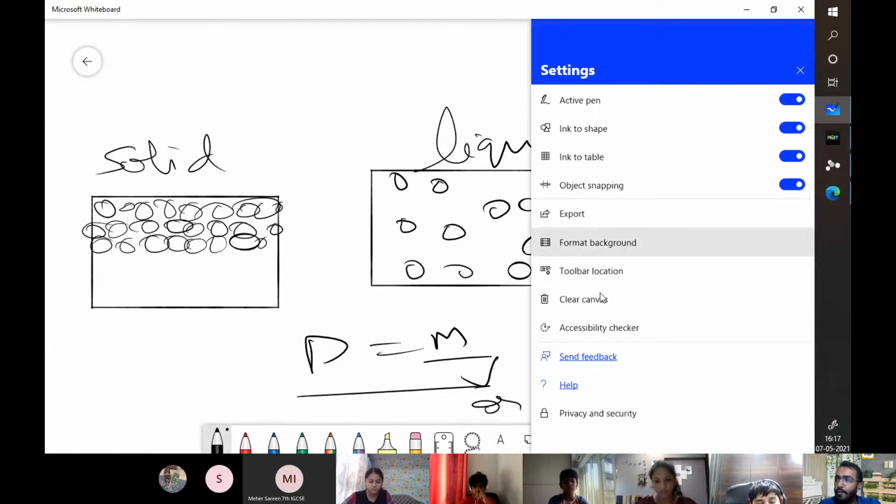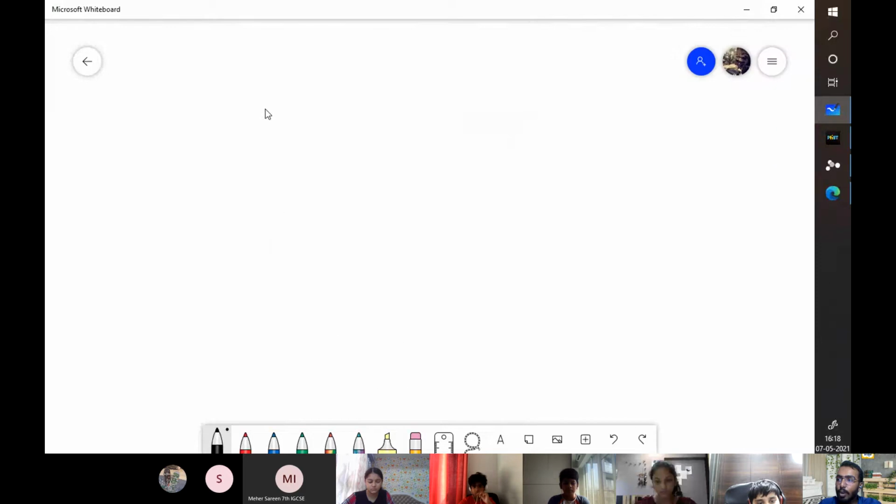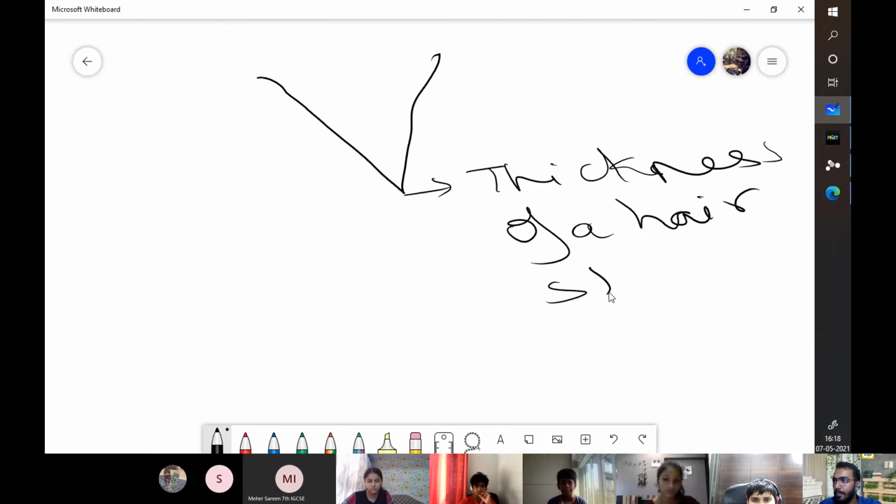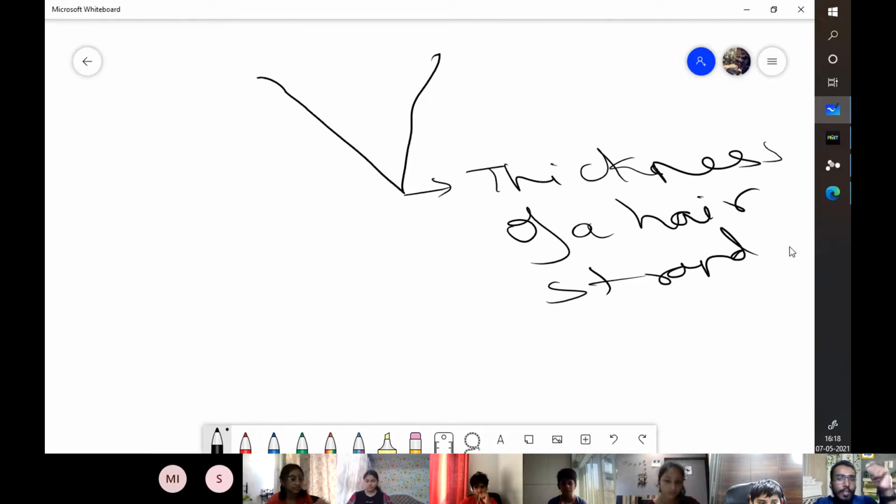Whereas a sharp knife, its edge is very small. You know how small the actual edge of a knife is? It's the thickness of a hair strand. So how thick one strand of your hair is, that thick the edge of the knife usually is. That is why the lesser the area, this area is what will cut into the fruit or vegetable, whatever you're cutting.